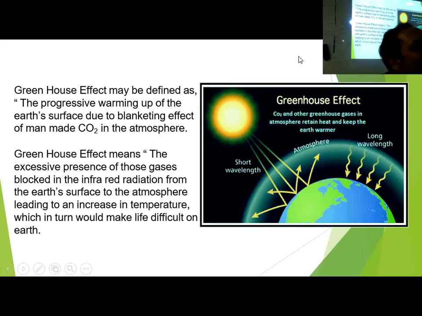Ajay, can you tell me, if there is no greenhouse gas present in the earth, what will be the temperature of the earth? Without any greenhouse gas, what will be the earth temperature? Minus 18 degrees centigrade on an average. That means it is freezing cold.